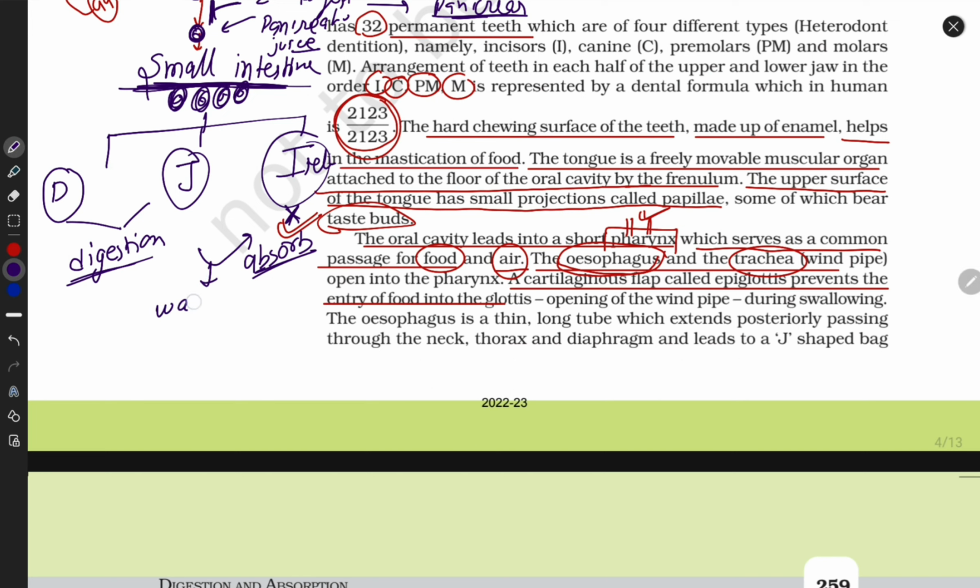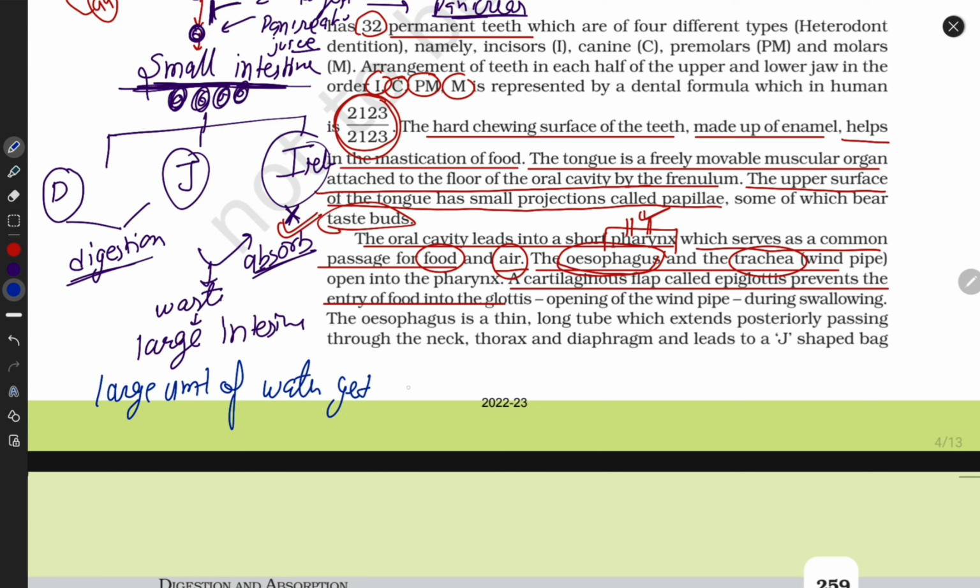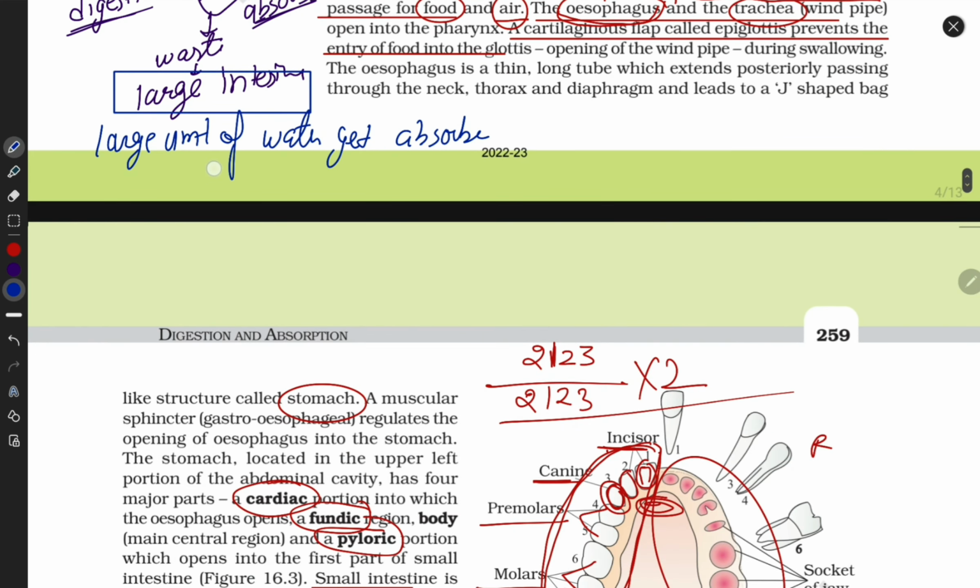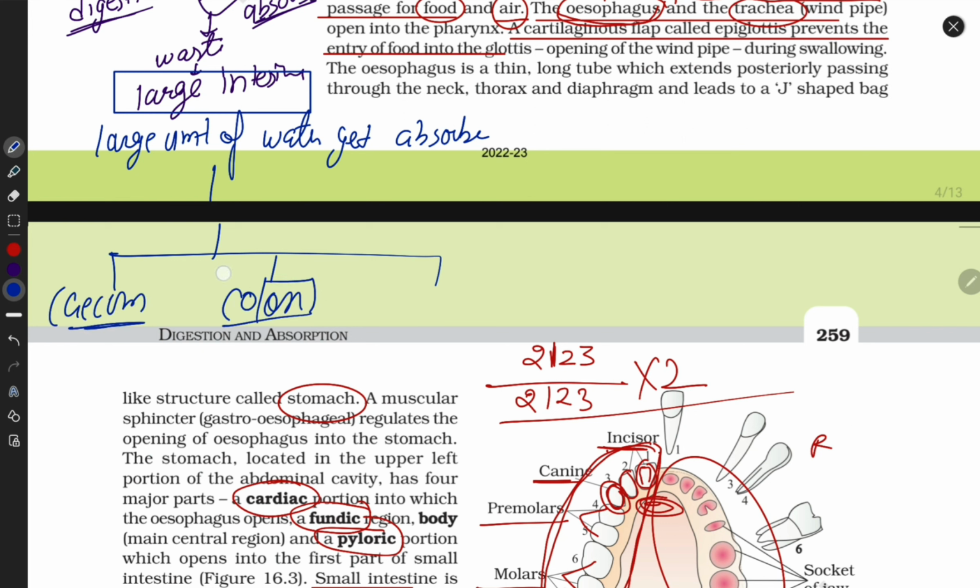So some waste is produced and the waste is transferred towards the large intestine. Here water is absorbed. In the large intestine, a large amount of water gets absorbed. The large intestine is divided into three parts. First part is cecum, then colon, and then rectum.